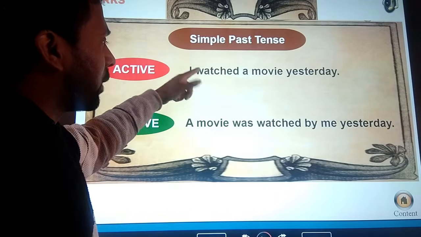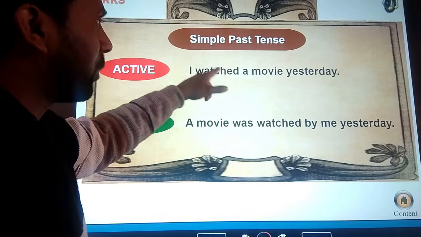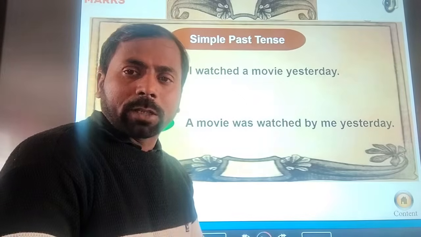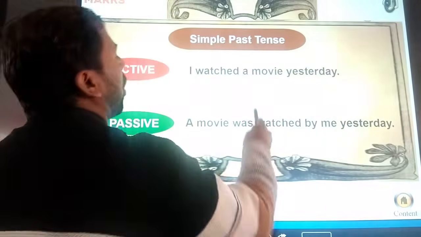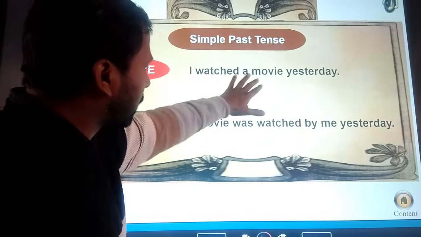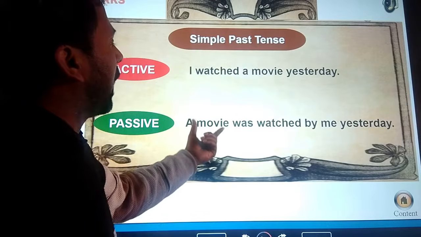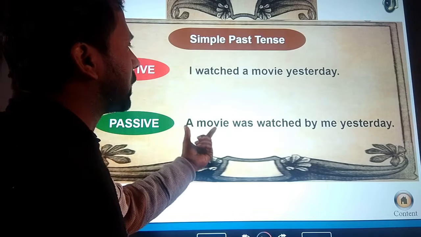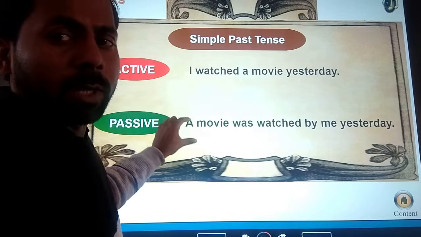And when we convert into the passive voice, first you pick up the object. Which is the object? Here the object is a movie and it is a singular number, so we use first in the sentence "a movie," and after this we can identify whether it is singular or plural.